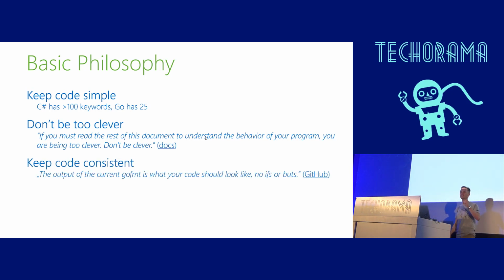Keep your code consistent. The first time I wrote a Go program, I had no idea what I was doing. I accidentally created an exported function. And then Go told me I had to write the documentation on top of this function. I didn't want to do that, so I was looking for a kind of linter config file or something like this, and I found out there is none.